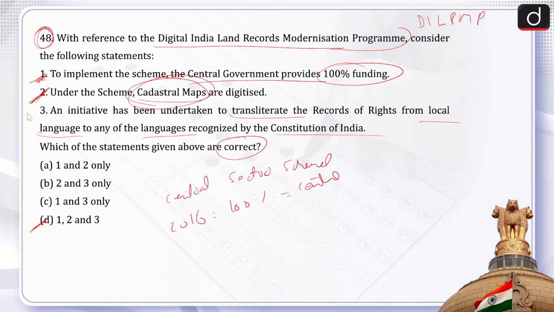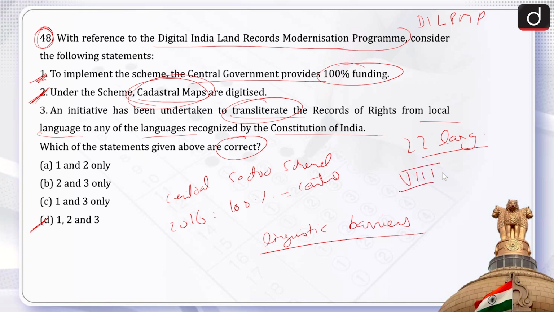In order to address the problem of linguistic barriers in land governance, the government, with the technical support of the Center for Development of Advanced Computing, Pune, has undertaken an initiative to transliterate the records of rights available in local language to any of the 22 languages of the Schedule 8 of the Constitution.